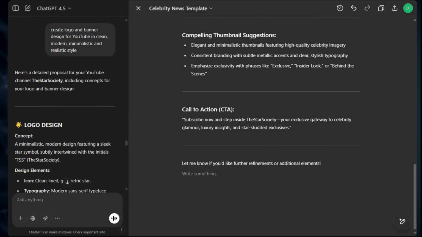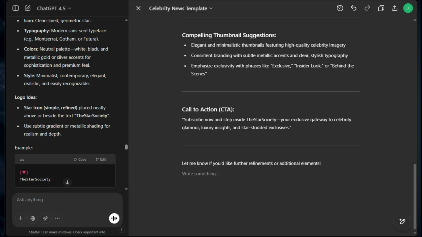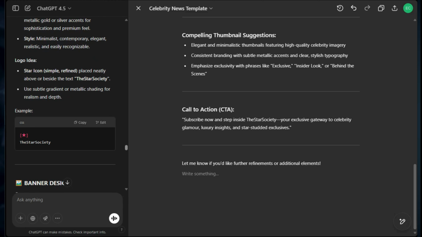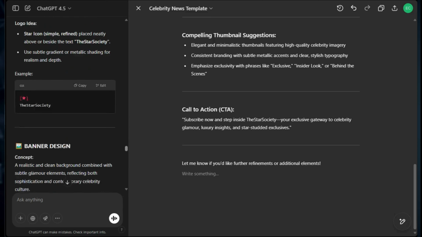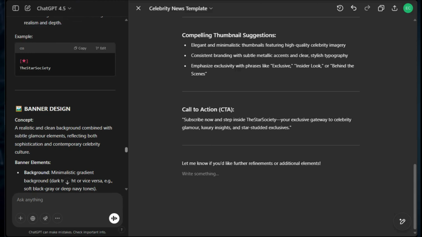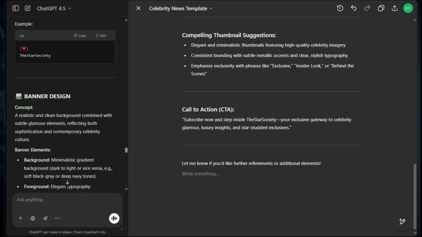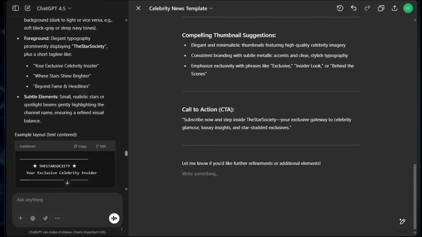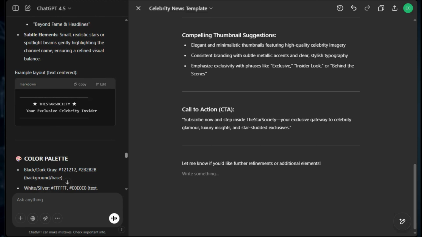Finally, I asked ChatGPT to help me develop detailed design concepts for my logo and YouTube banner. I specified a clean, modern, and minimalist style suitable for the Star Society. ChatGPT responded by suggesting specific concepts, colors, typography, and visual elements to authentically represent my channel's message, elegance, extravagance, and contemporary appeal. I started with simple yet powerful logo concepts suggested by ChatGPT, clearly incorporating brand initials for instant recognition.